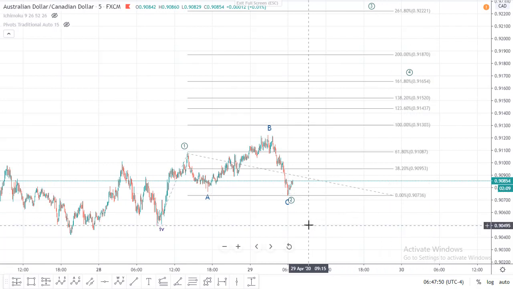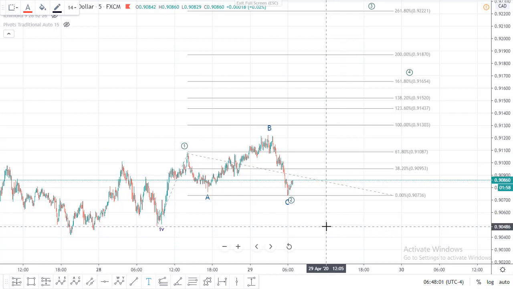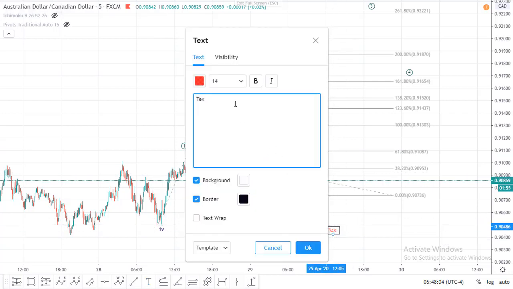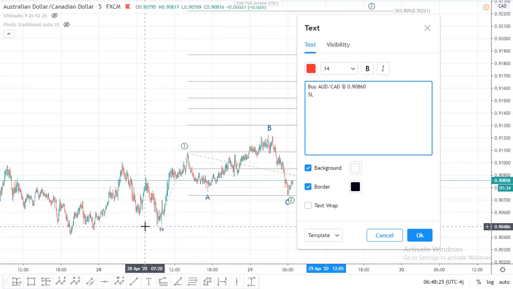So what you can do is buy here presently at 0.9855. Let me type: buy AUD CAD at the current price 0.9860 with the SL at our wave 1 starting point, nearly 0.9450.